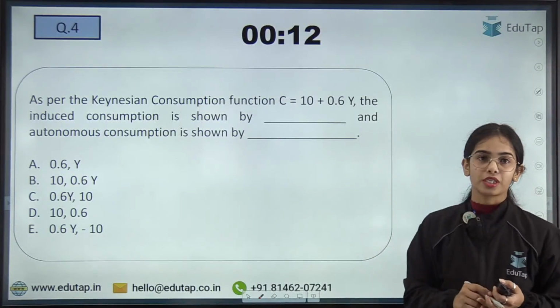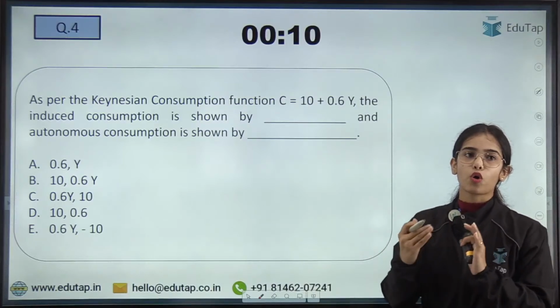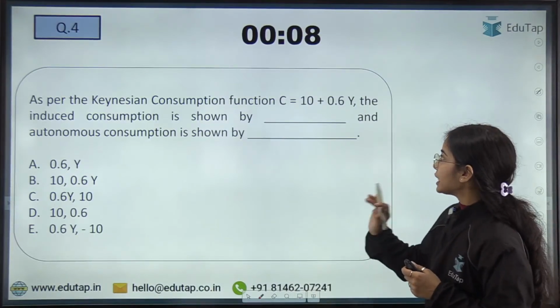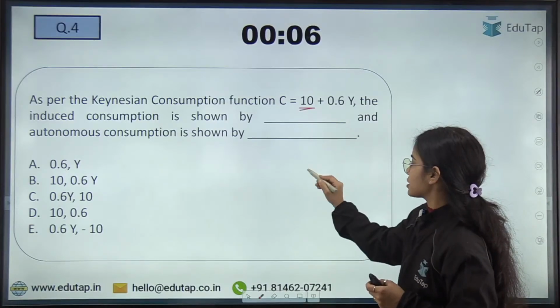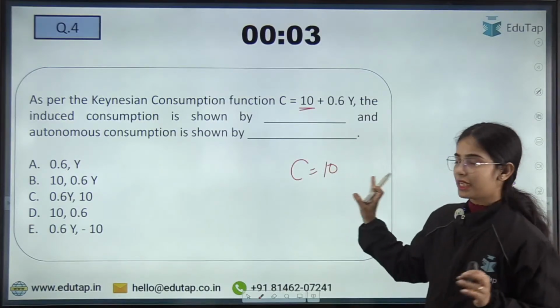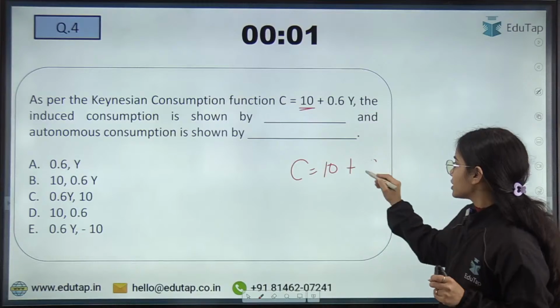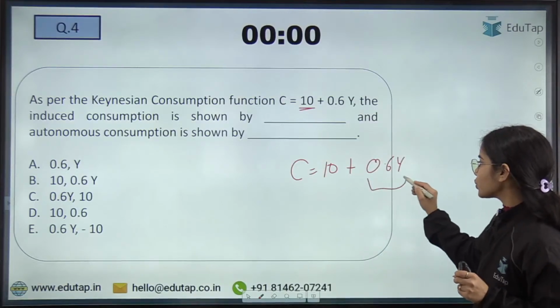Try to answer this question: what is induced consumption, what is autonomous consumption. So here the autonomous consumption is this, which does not depend upon the level of income. Then 0.6y, this is induced consumption.